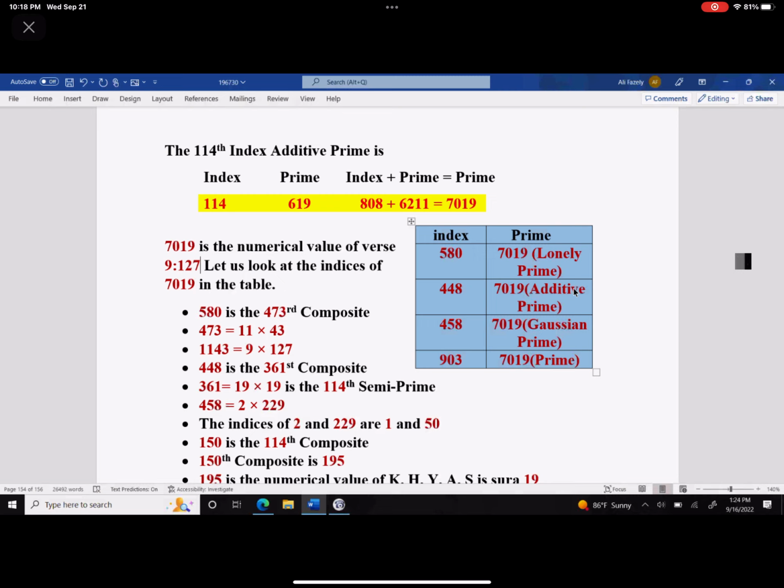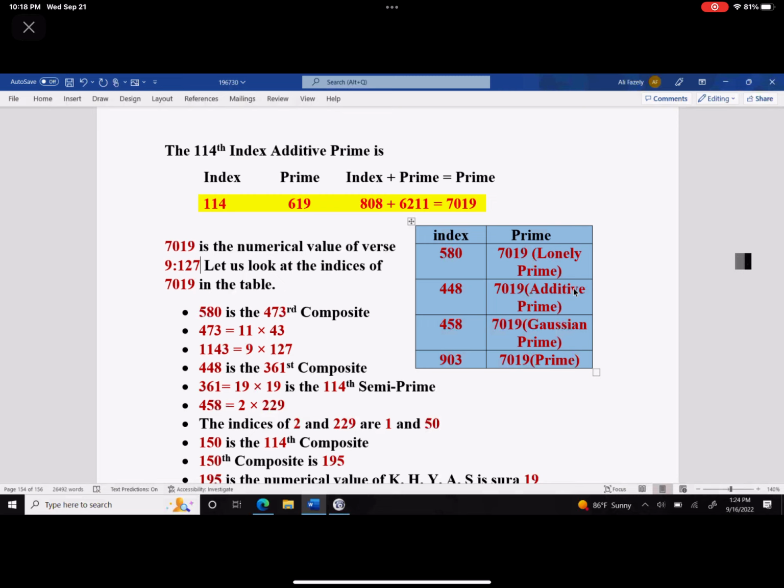Okay? But this will tell you that the literal structure of the Quran is actually designed in such a way that 114, which is the number of chapters in the Quran, lines up with 7019, which happens to be the numerical value of the verse 9127. Okay? It literally generates the Quran letter by letter. That's what it does.